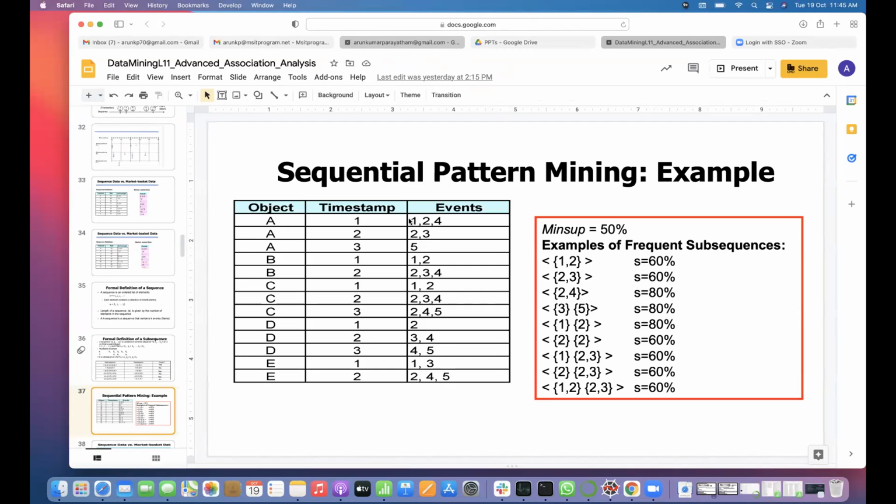see this 1, 2, you need to see this is one sequence, right? So like earlier when we compute, 1 is coming from 1, 2, 4 and 2 is coming from 2, 3. So A supports this, right? The first one, we are trying to find out the support of this 1, 2. Then again, will B support that? 1, 2. Again, 1 is coming from 1, 2, and 2 is coming from 2, 3, 4. This also supports. Then again, whether C supports it or not.